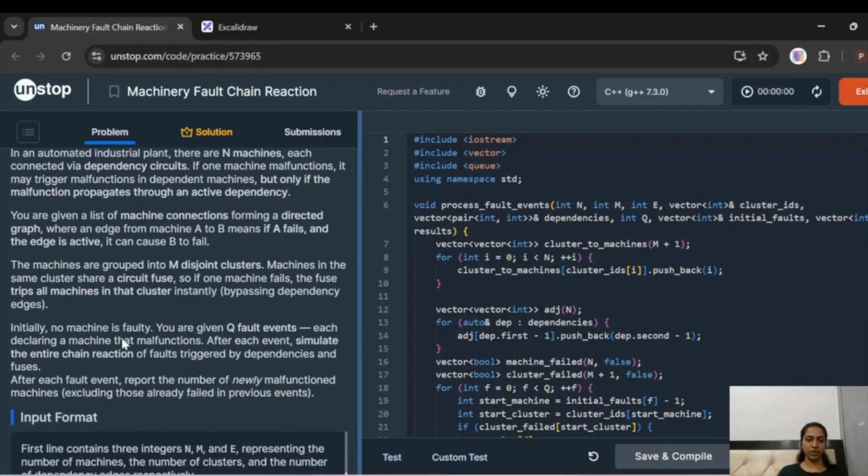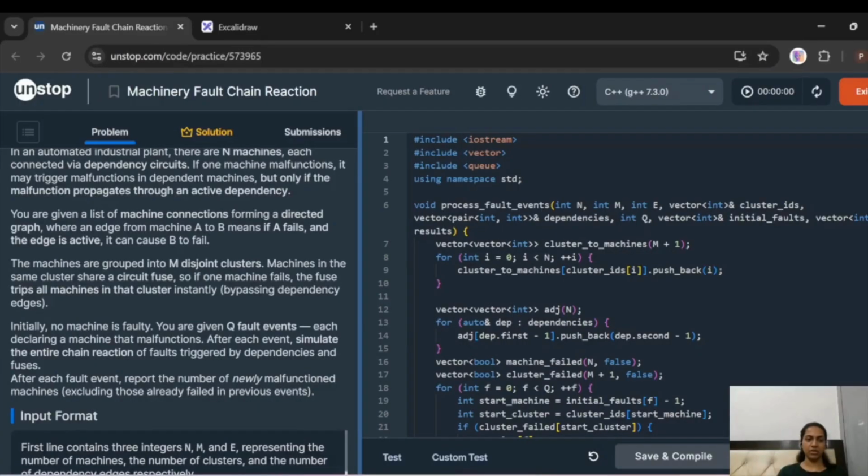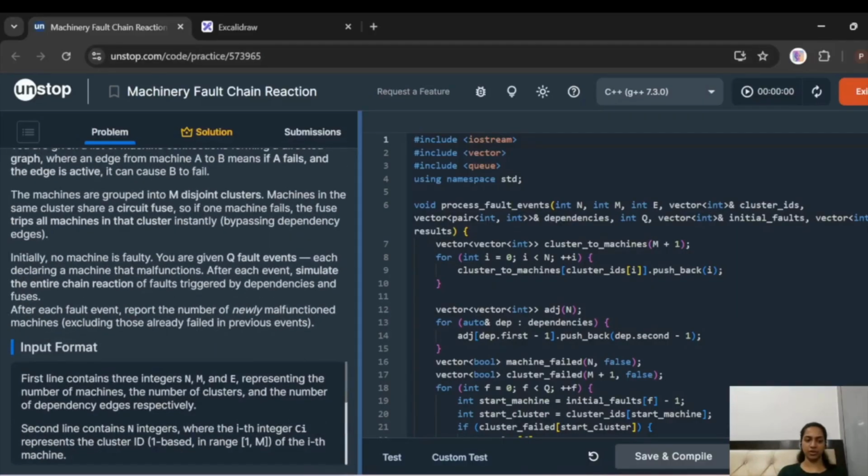The machines are grouped into m disjoint clusters. Machines in the same cluster share a circuit fuse, so if one machine fails, the fuse trips all the machines in that cluster instantly. Initially, no machine is faulty. You are given q fault events, each declaring a machine that malfunctions. After each event, simulate the entire chain reaction of fault triggers by dependencies and fuses. After each fault, report the number of newly malfunctioned machines, excluding those already failed in previous events.